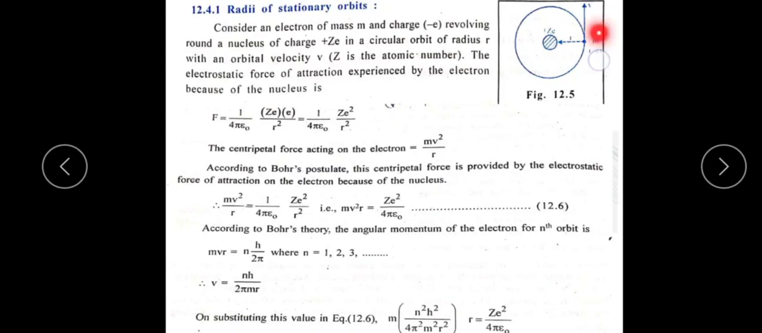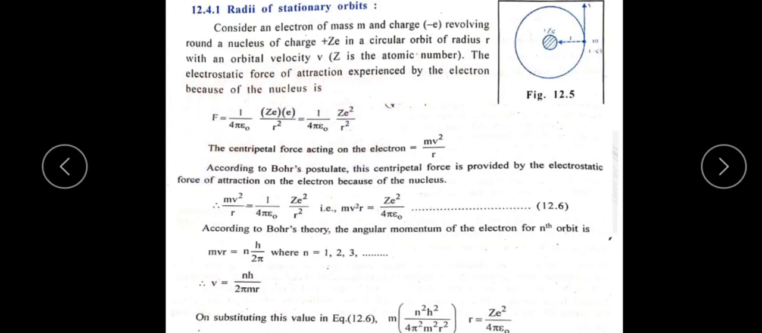The electron is revolving with a velocity v, and Z is the atomic number of the given element. If the electron is revolving, there must be an electrostatic force of attraction experienced by the electron because of the nucleus. The electrostatic force of attraction experienced by the electron because of the nucleus is equal to, here, this is an equation.